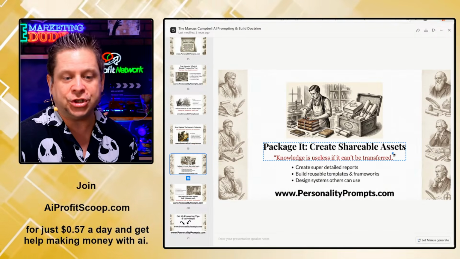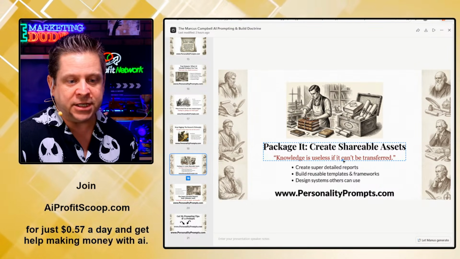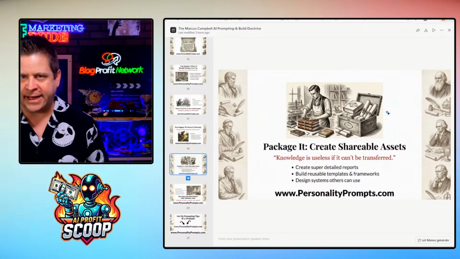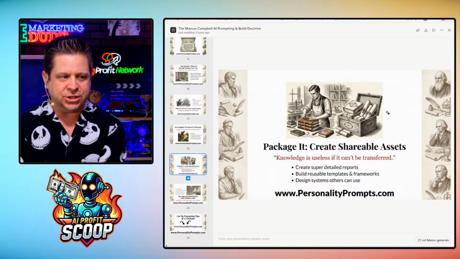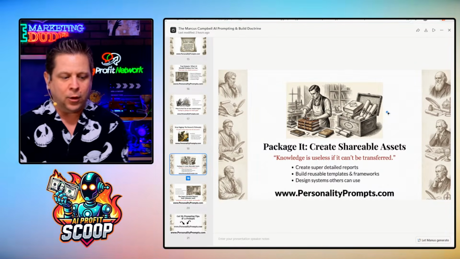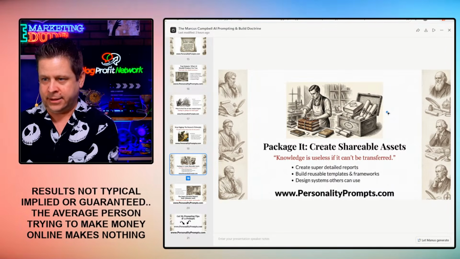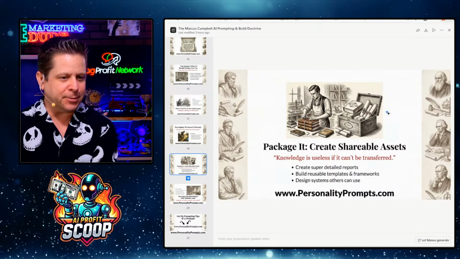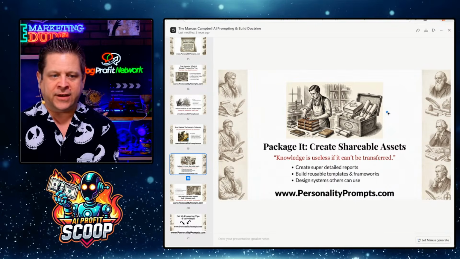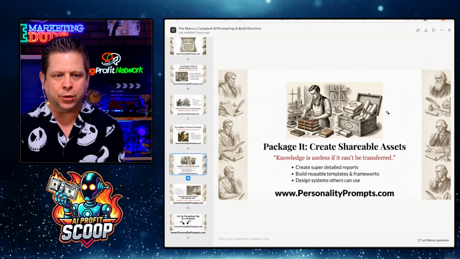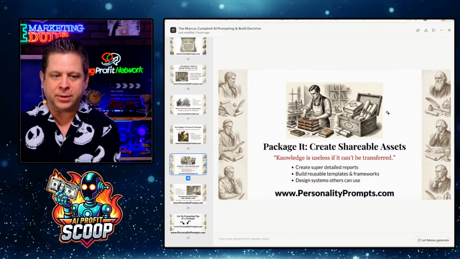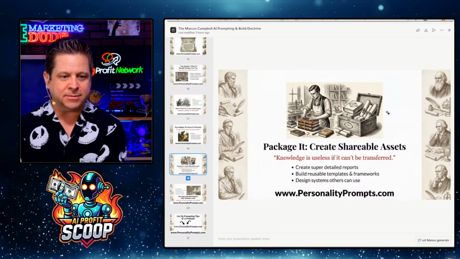Package it. Create shareable assets. Knowledge is useless if it can't be transferred. I heard it once said, I don't know if it's actually dictionary fact, but wisdom is applied knowledge. I like that definition. Knowledge is useless if it can't be used or transferred. Create super detailed reports. Build reusable templates and frameworks. Design systems others can use.